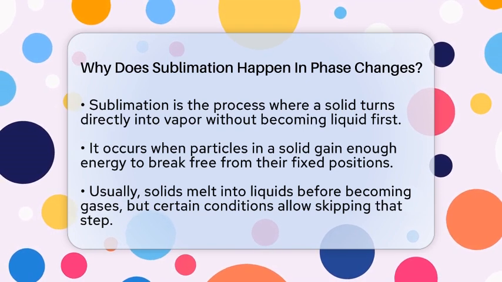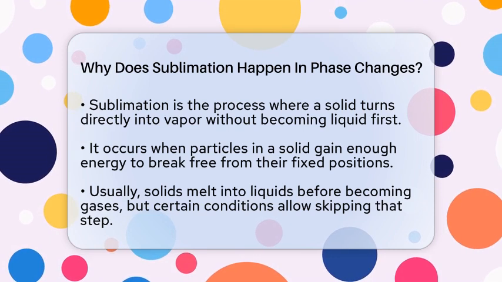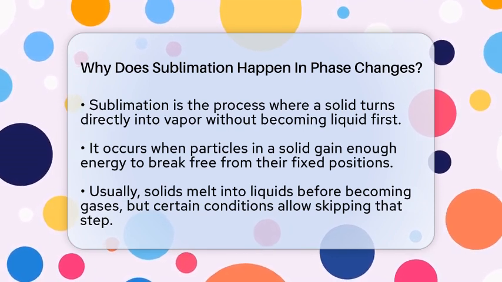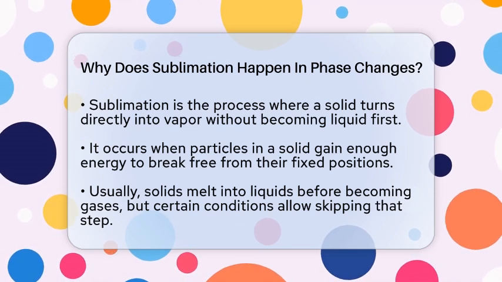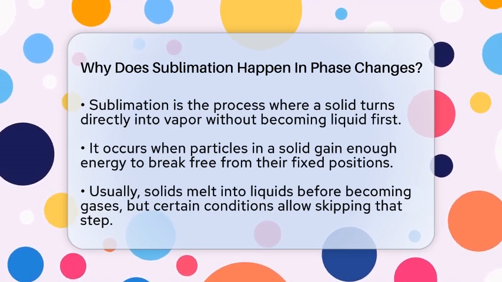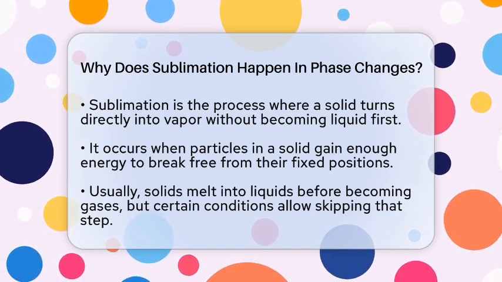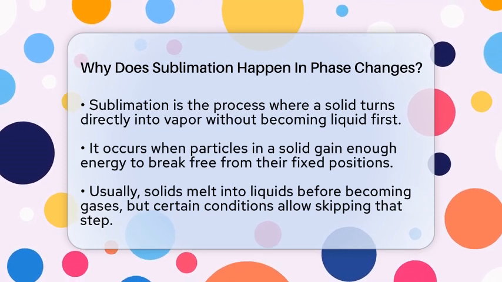Let's find out. Sublimation occurs because the particles in a solid gain enough energy to break free from the forces holding them together and jump straight into the gas phase. Usually, solids turn into liquids first, but under certain conditions, they skip that step entirely. This happens when the temperature and pressure are just right for particles to escape directly into the air.